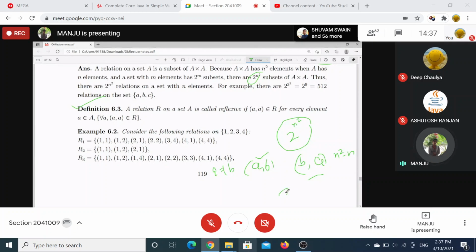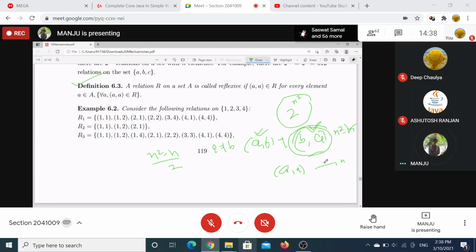Out of that, half are A comma B and half are B comma A. We don't have a choice on this: if we have A comma B, then we must have B comma A. So we can only play with half the elements, n square minus n by 2.